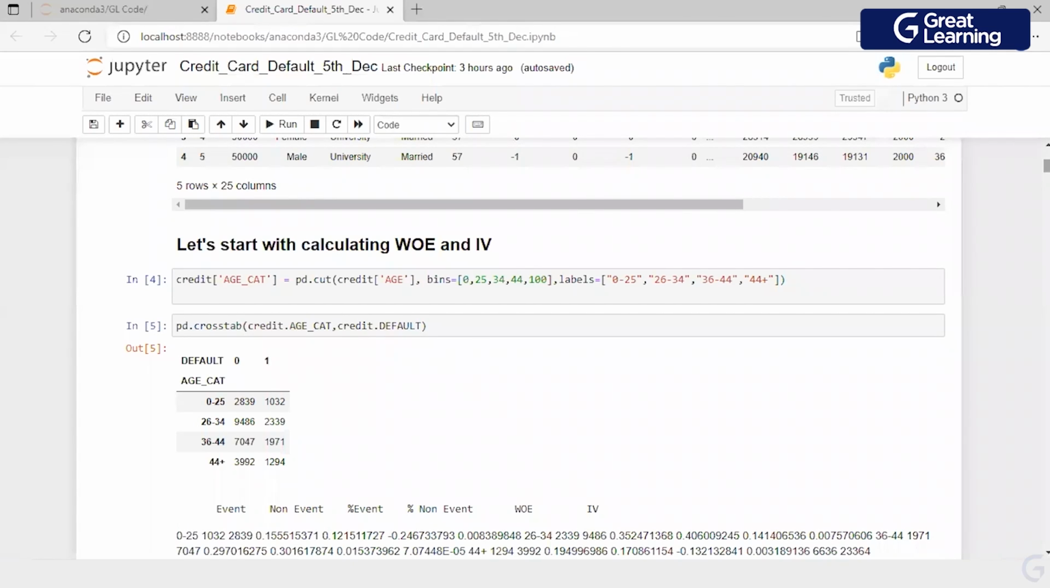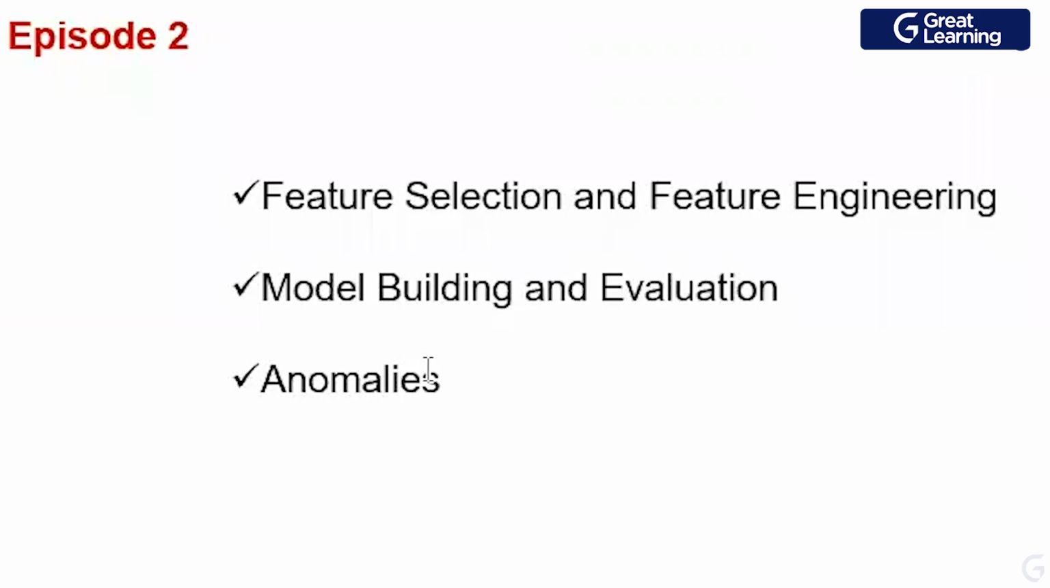What I plan to do today is help you understand what weight of evidence and information value are. I will spend a good amount of time talking about that. And then I will take you through feature selection and feature engineering as a process. These two are a little different. And then we will see how feature selection and feature engineering help us with model building. Before we end the session, we will try to find out if there are anomalies available in the data set.